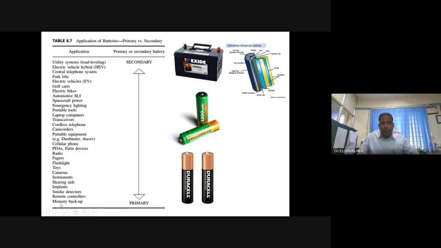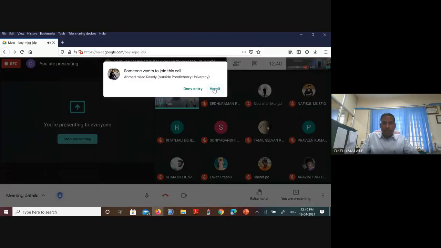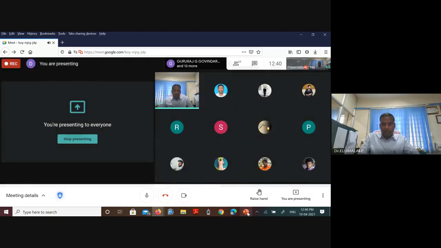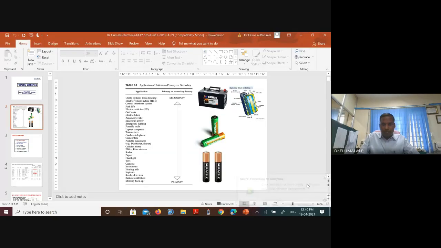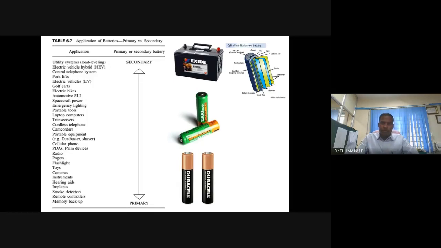The other one may be a memory backup or remote controller. A remote controller uses a battery. An electric vehicle definitely requires a battery. Which battery will you select? Can you throw some light on this?